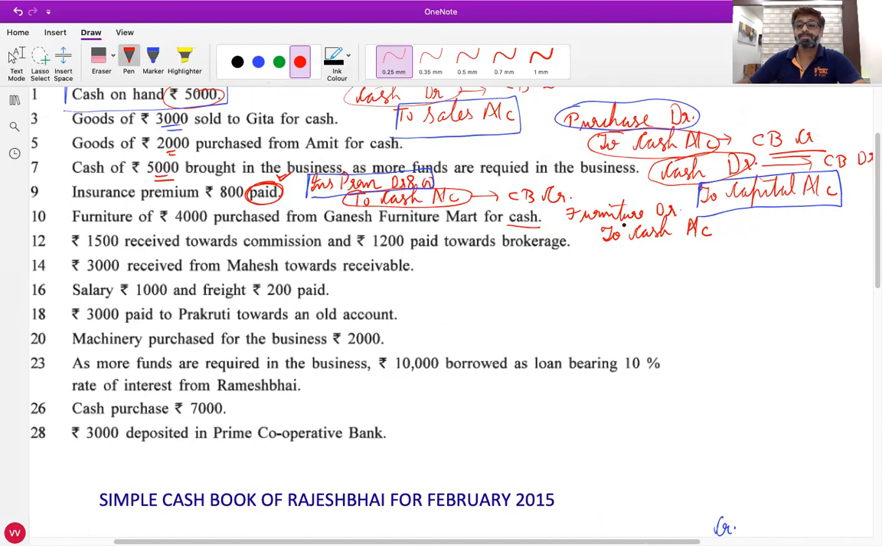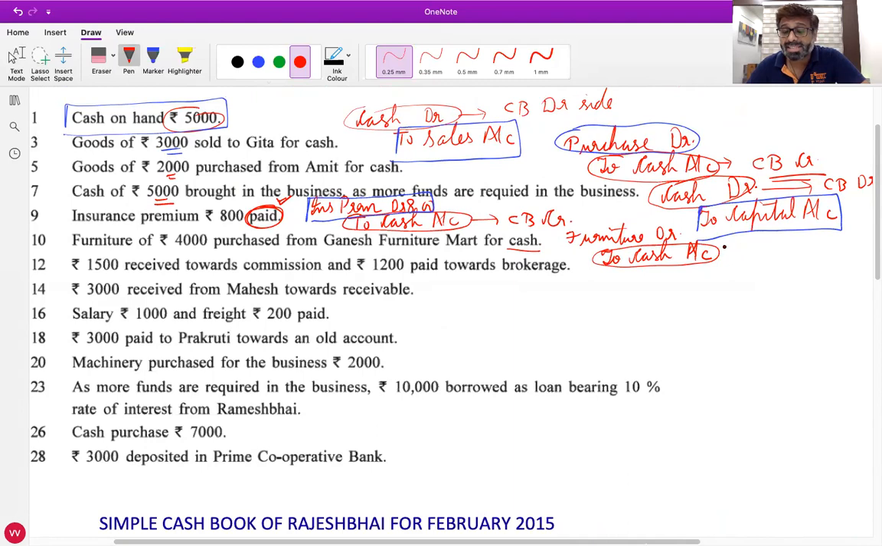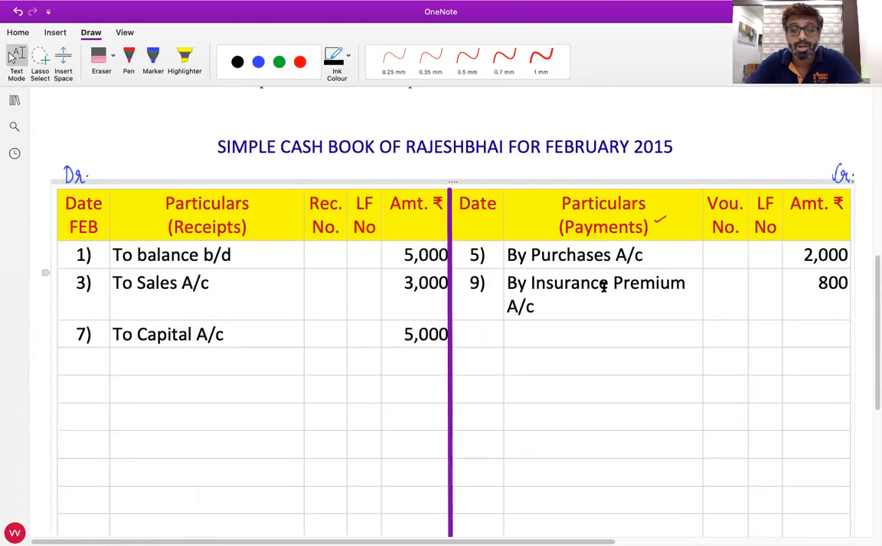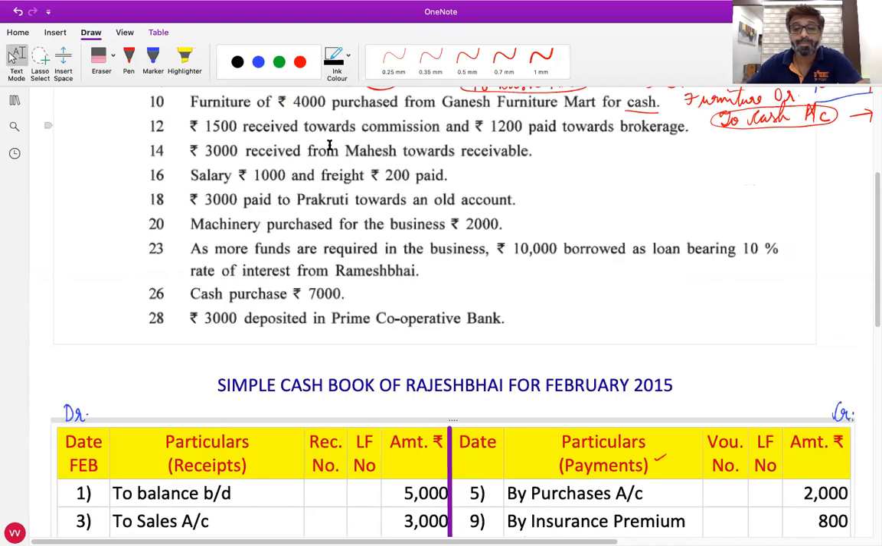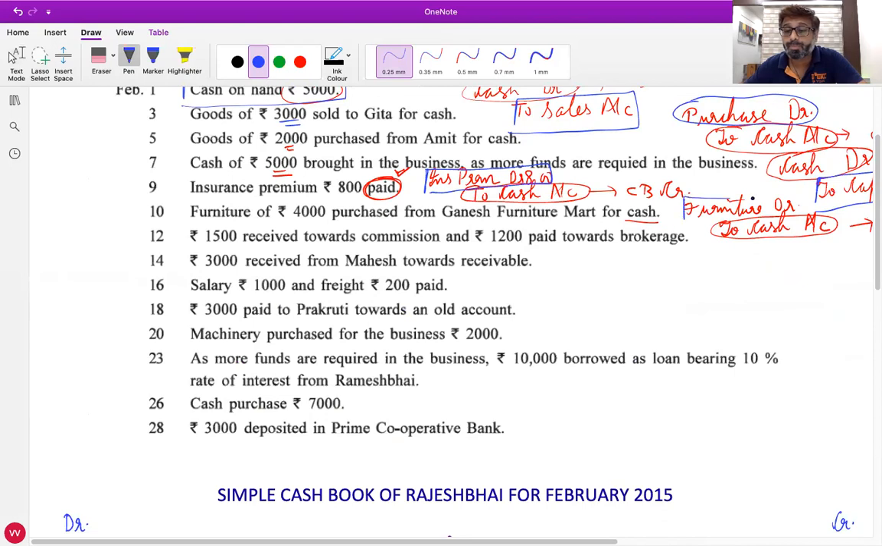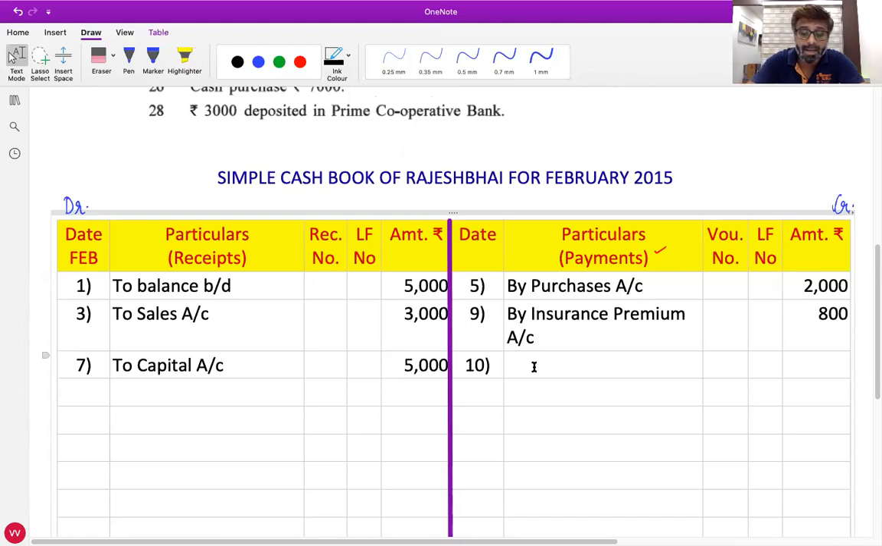Yes sir, payment side. Why? Sir, because we are giving cash, so we paid. Yes. Cash is credited in the journal entry. So in cash book, we will write on credit, payment side. What is the date I should record, Harry? 10th. In particulars, what should I write? Sir, its opposite is furniture, so by furniture account. Yes, opposite account is furniture. So all of you write by furniture account and amount is 4,000.